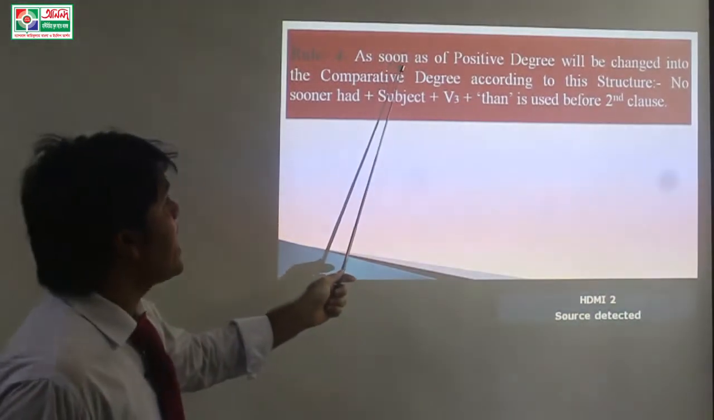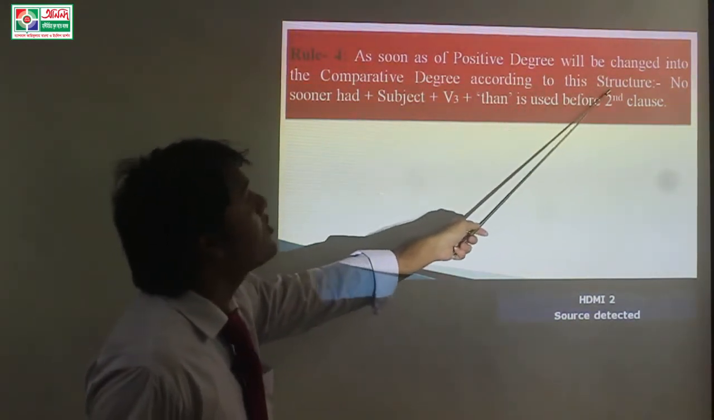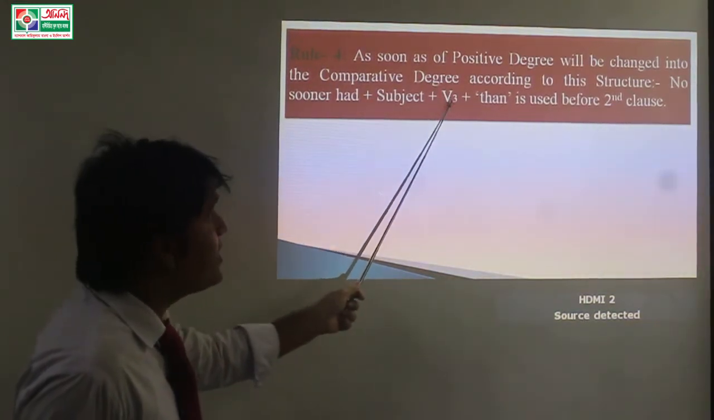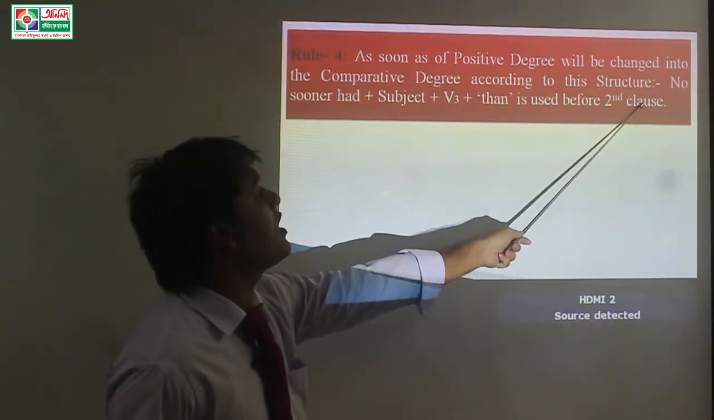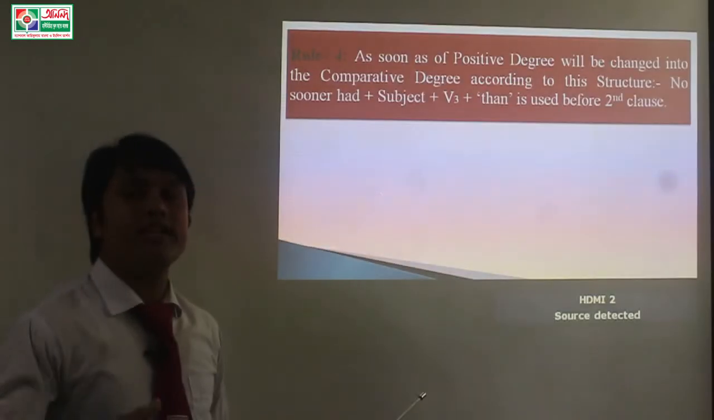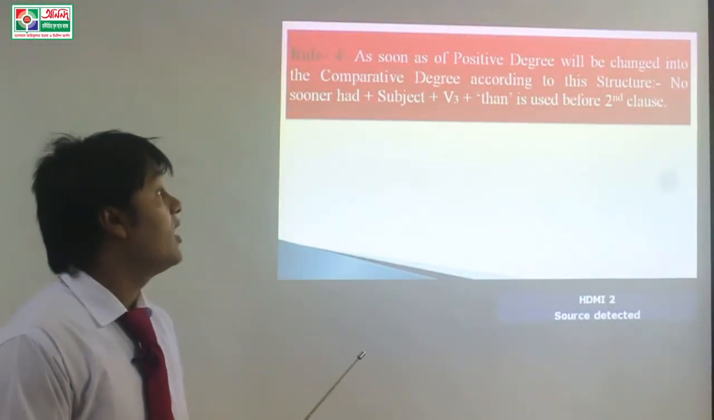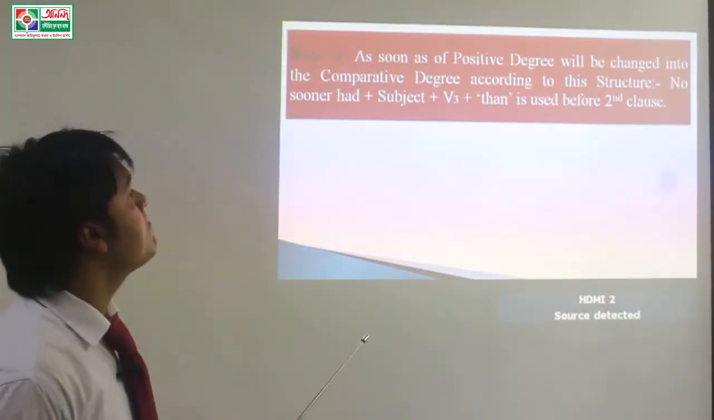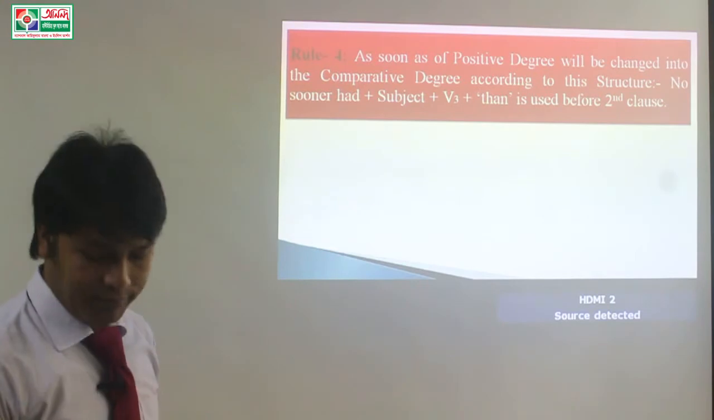Next rule. As soon as of the positive degree will be changed into the comparative degree according to this structure. No sooner had plus subject plus verb 3, that means the past participle form of the verb, plus then, is used before the second subject. Okay students, if as soon as is used in the positive degree, and if you want to change it into the comparative degree, we can use no sooner had instead of as soon as.